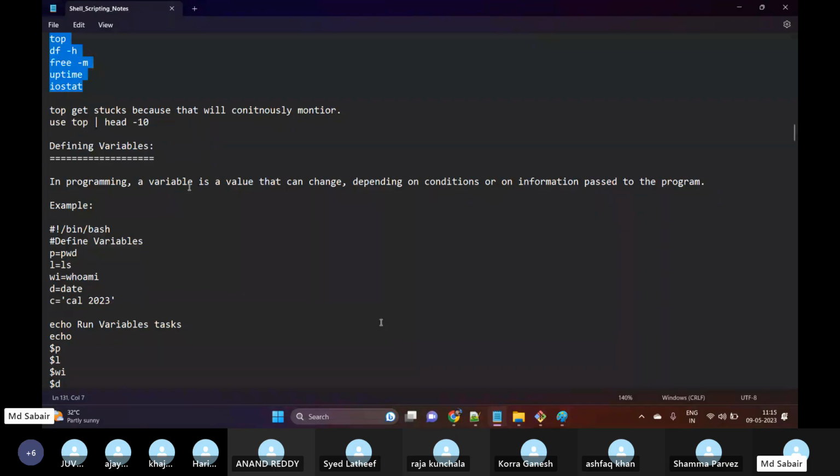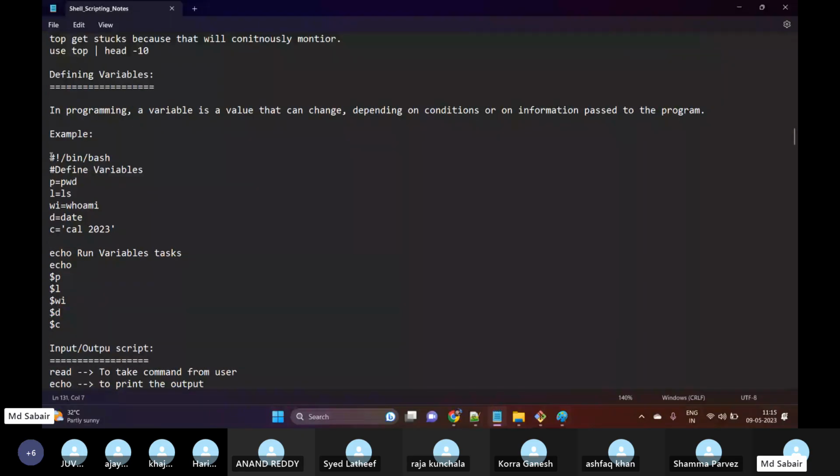Now we'll see how we can define variables in bash scripting. Just now I showed one example of variables. Generally, what do we mean by a variable? As I said, a variable is a container which helps us store some data. A variable is a value that can change depending on conditions or on information passed to the program. This means it can be changed based upon conditions. The information we pass is passed to the variable, and then to the script. So we have one sample script, let me copy this.